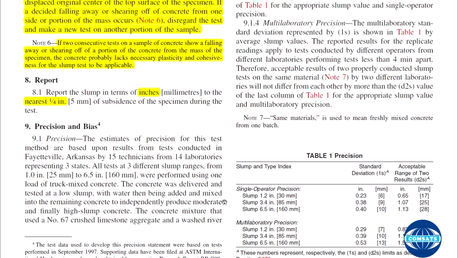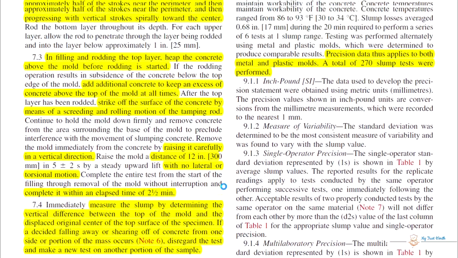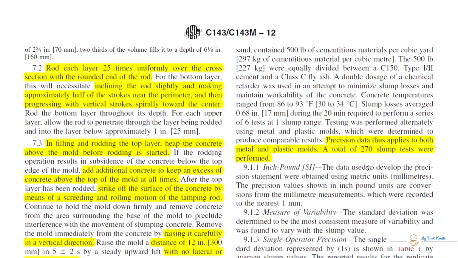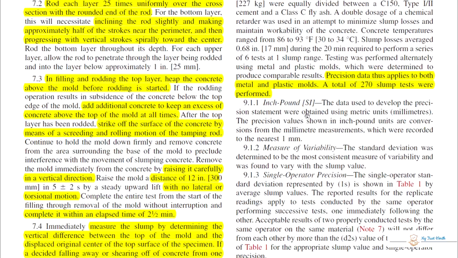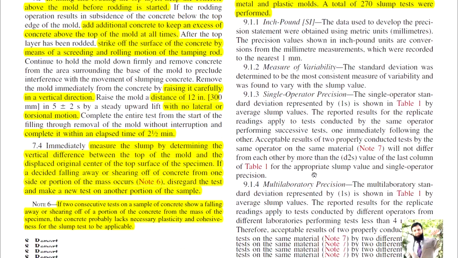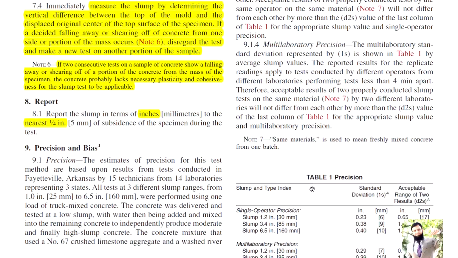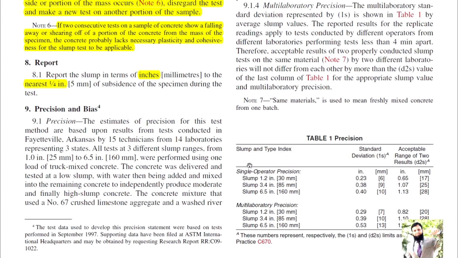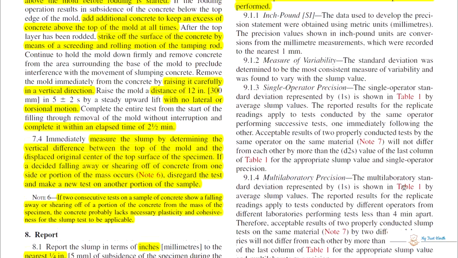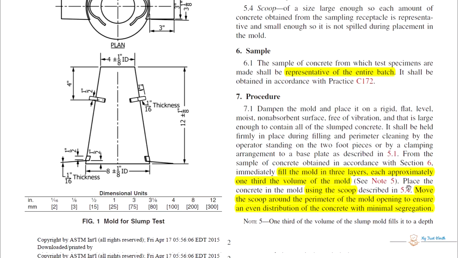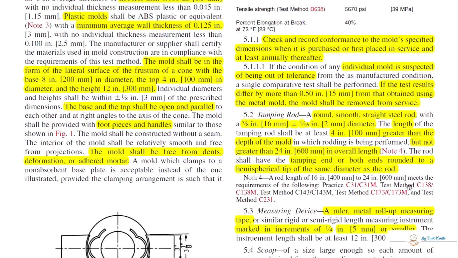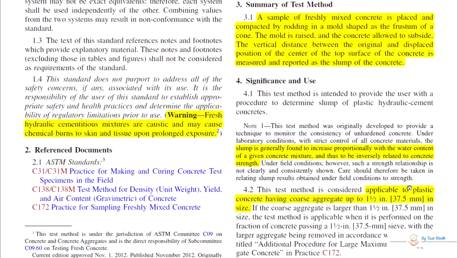Precision and bias you can study, how you are going to make sure that your equipment is precise. So these are the protocols. If you have single operator precision, then your test measure should be like this one, and multi-operator precision, then your test. These are for precising your test equipment and result. Okay, this is all for slump test, how you are going to conduct a slump test.